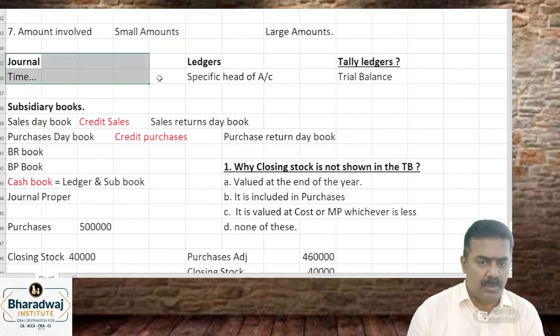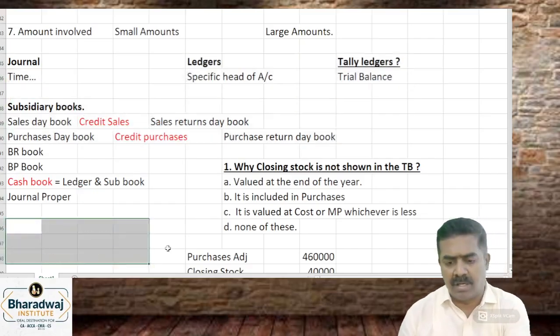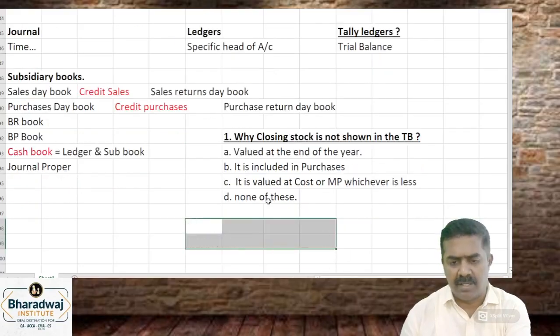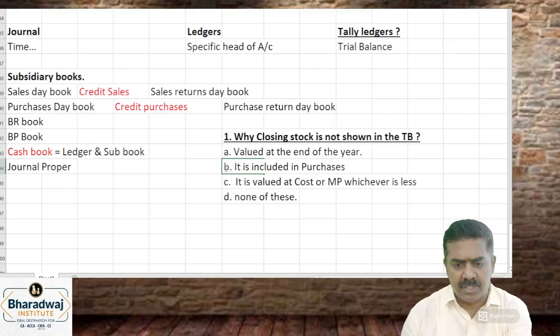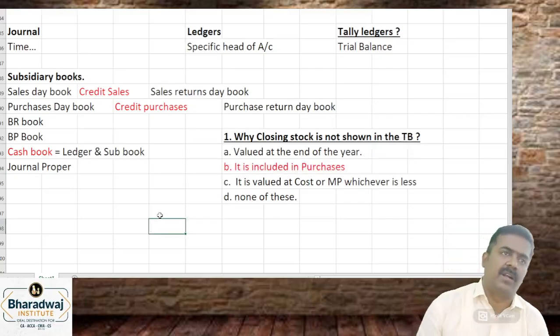So this is about journal, ledger, trial balance, and preparing subsidiary books and how to record the transactions and the money. The answer for why closing stock is not shown in the trial balance is that it is already included in what?